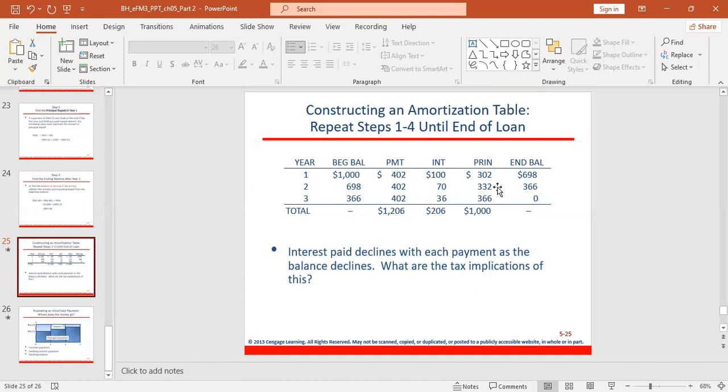So when you look at this table, you will notice something, that the interest paid is declining. Can you see? In year 1, the interest is 100. In year 2, the interest declined. In year 3, the interest declined. Why is it declining? Because the ending balance is reducing. See, as the ending balance is reducing, your interest is declining. Why? Because you are paying back the loan.